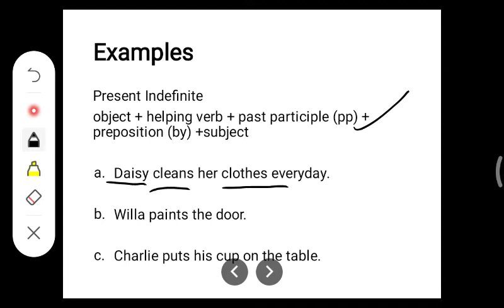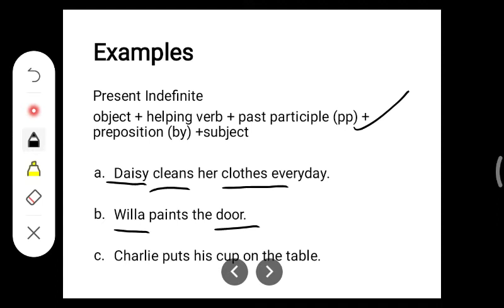Now, next example. Villa paints the door. Here, what is the subject and what is the object? Subject is Villa, object is door. So here the object should be first. So the door, helping verb is, because door is singular, so the right helping verb to be used is "is".